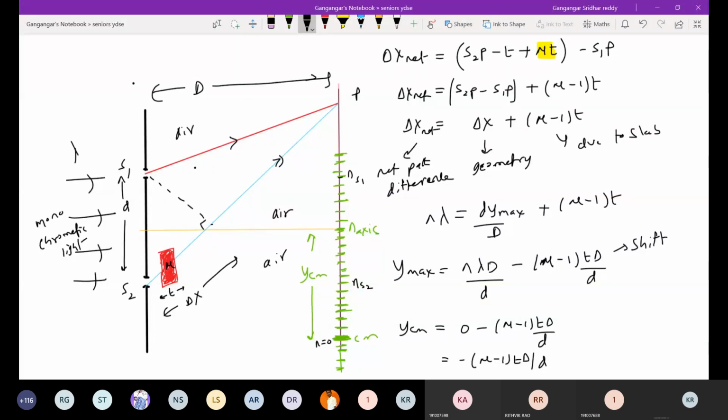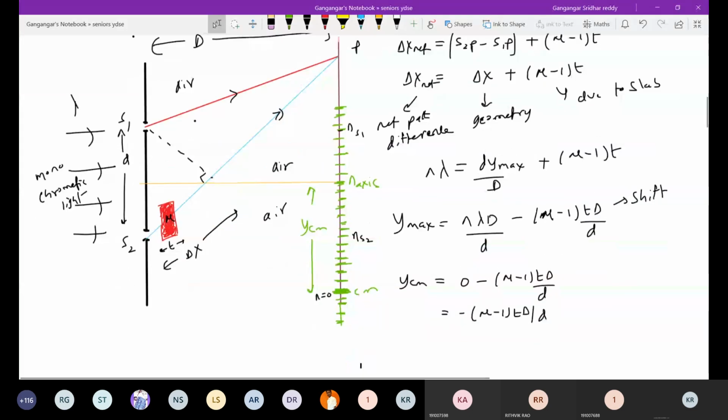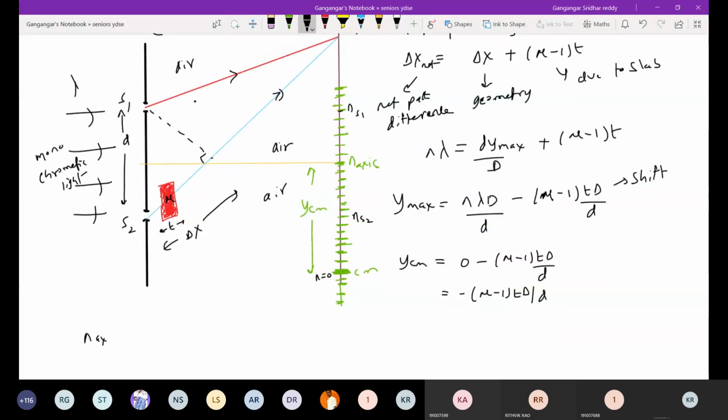Put y equal to 0. So n axis will be equal to mu minus 1 T by lambda. I got a positive value, you can see that one.